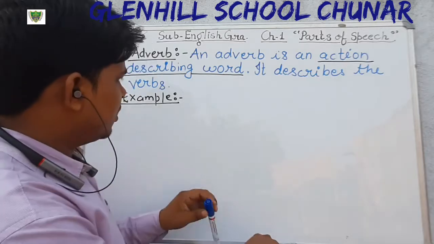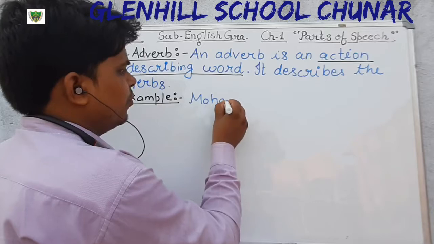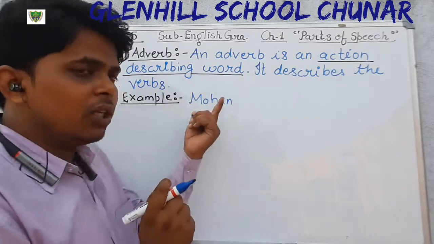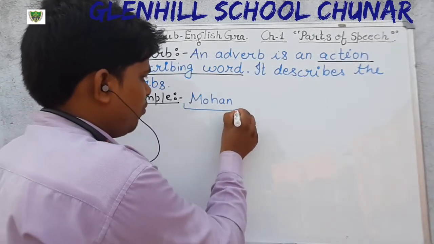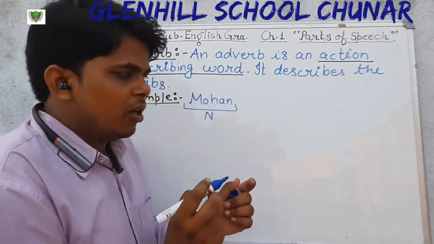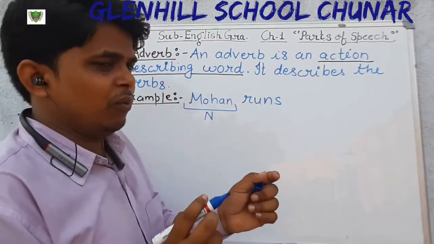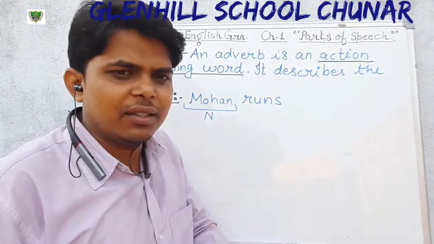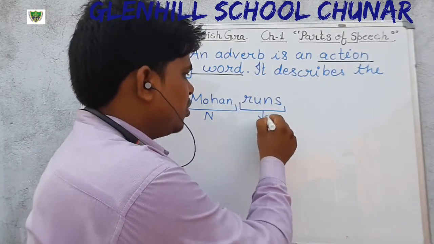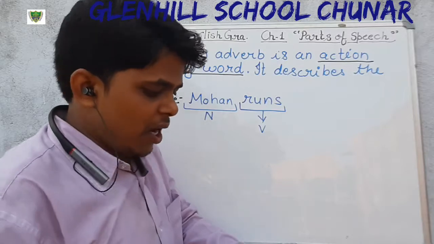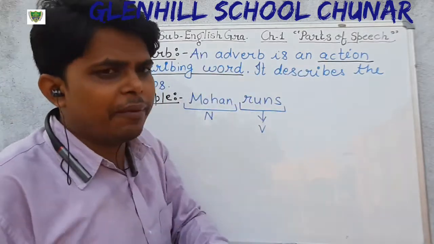Just see the examples. Mohan. You all know that Mohan is what kind of part of speech? Mohan is noun. I have written here runs. It shows the action, that is verb. And here it is written that an adverb is an action describing word.